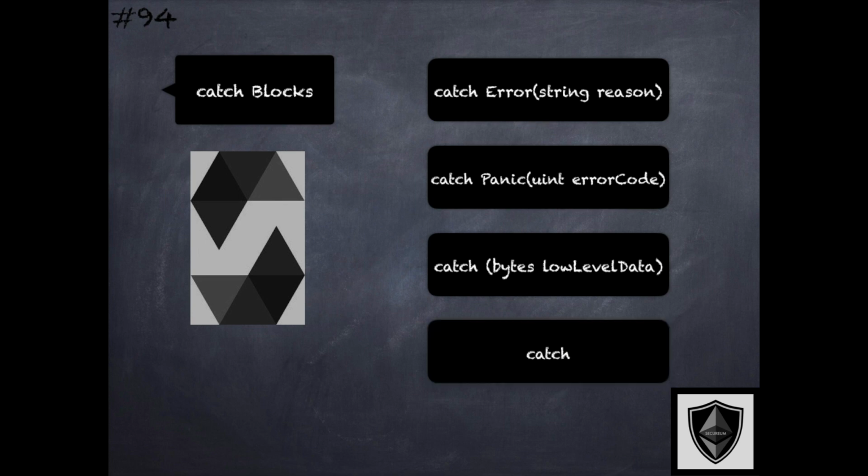And finally, if the developer is not really interested in the type of error data, one can simply use catch as is with just a catch block. And these give various options to deal with different types of exceptions that might come from the external call that is used within the try-catch primitive.